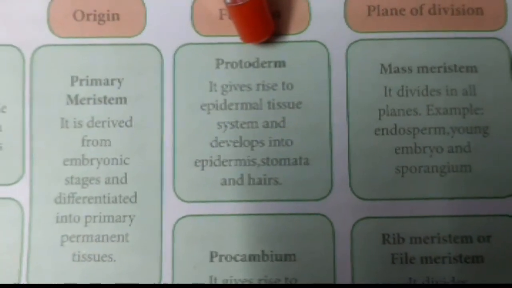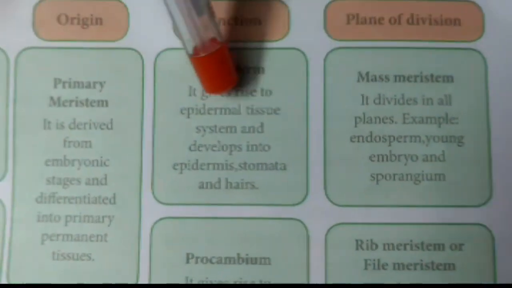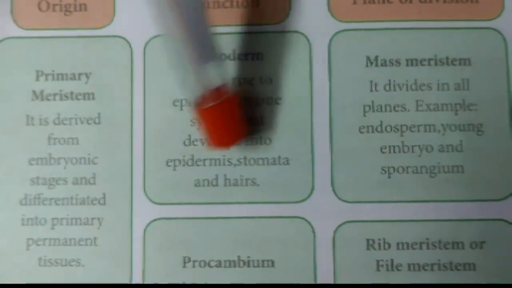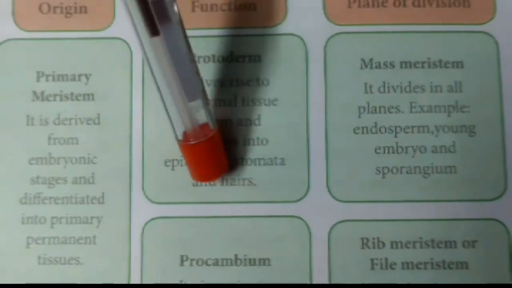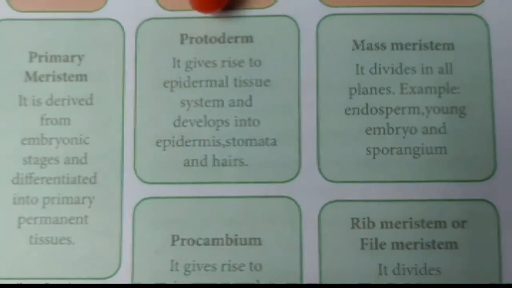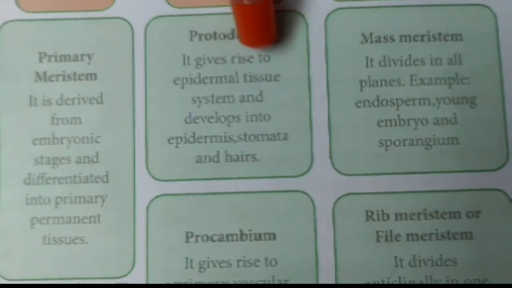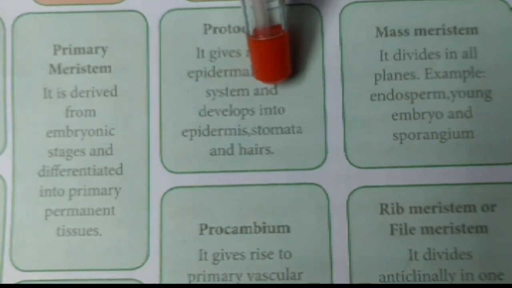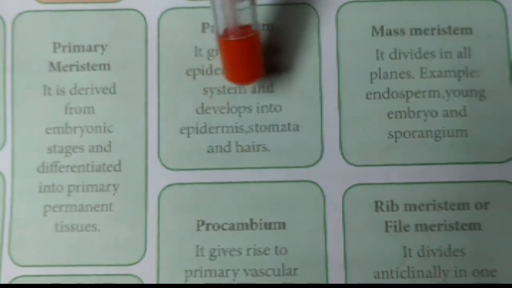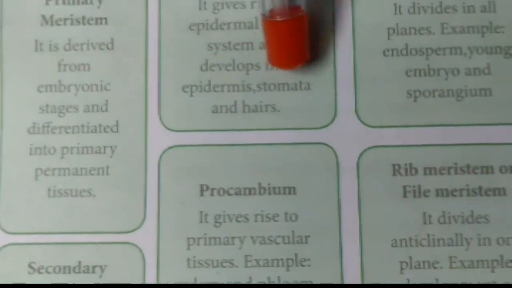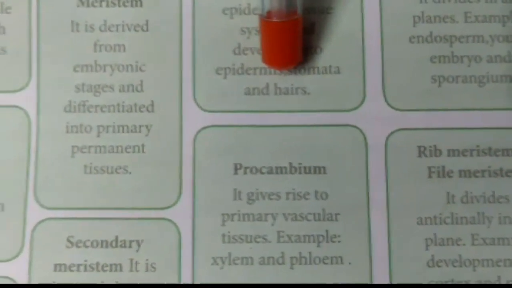The first is the protoderm. The protoderm gives rise to the epidermal tissue system and develops into epidermis, stomata, and hairs.